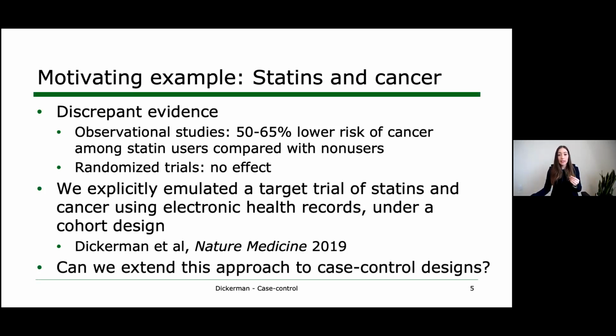First, we explicitly emulated a target trial, which gave us effect estimates that were consistent with previous randomized trials. And then we replicated the analytic decisions of the previous observational studies, and we showed that analytic flaws in the form of deviations from inadequate target trial emulation led to the implausible estimates that were previously reported.